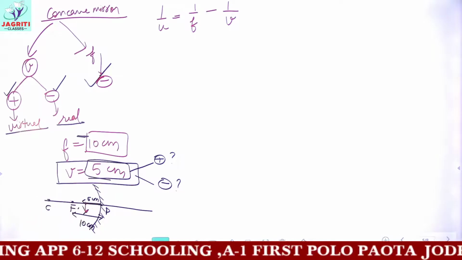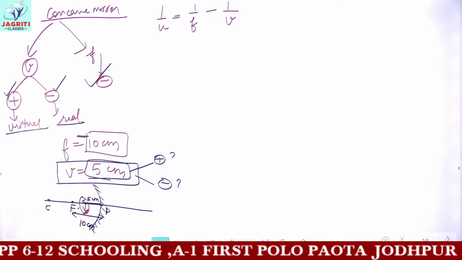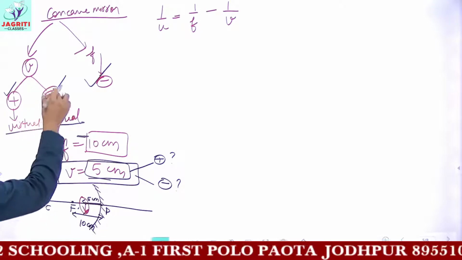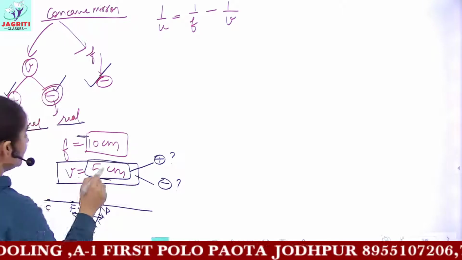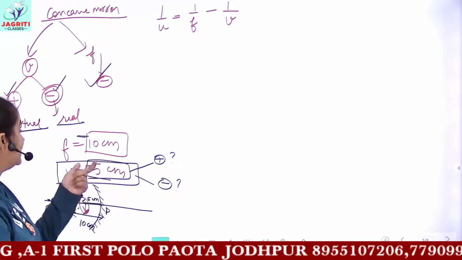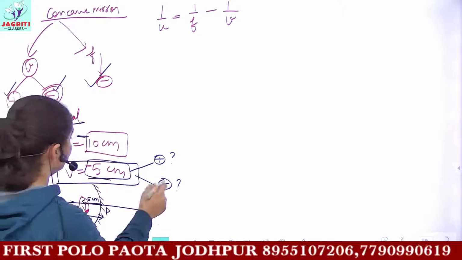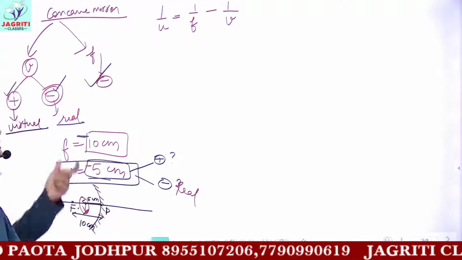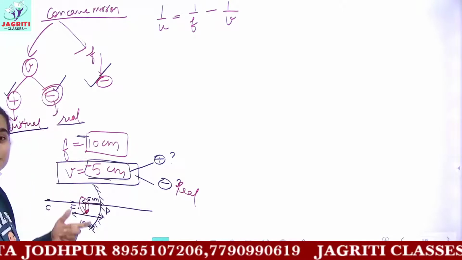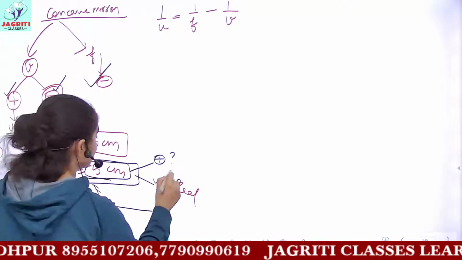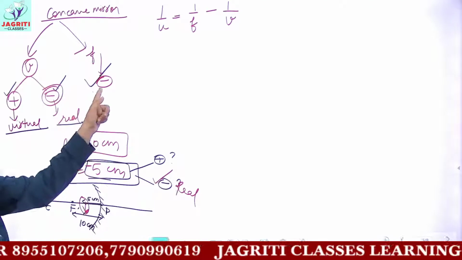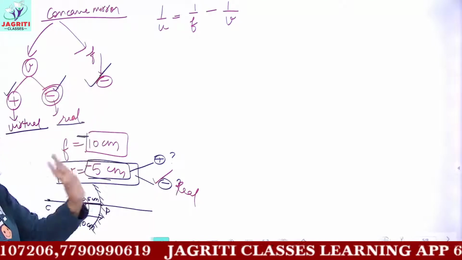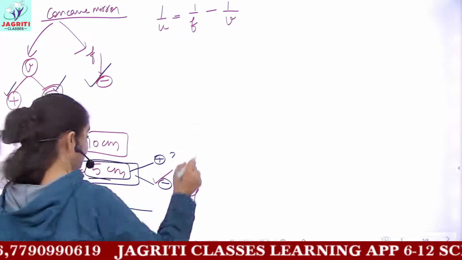This image is real and inverted, so you will use the negative sign. So here v also has the sign of negative 5 centimeter. You can draw the diagrams and see where the image is formed, where the object is placed, and then you will get the answer. So here focal length will be taken as negative and image distance v would also be taken as negative.